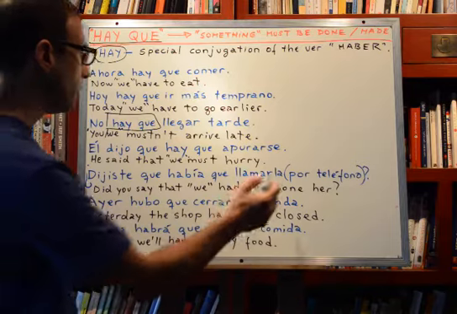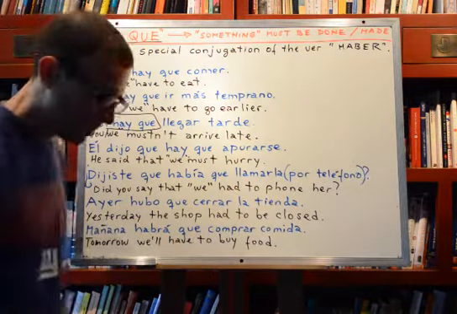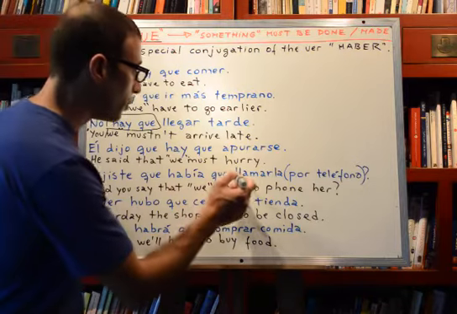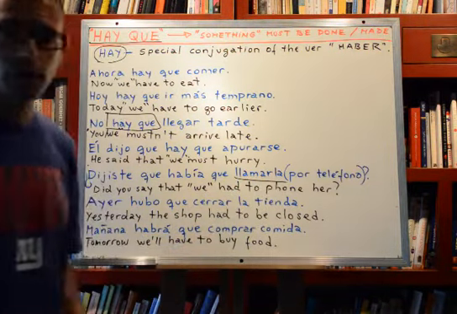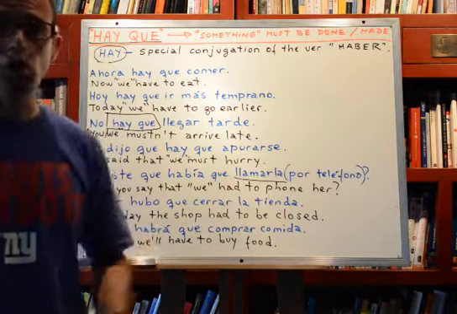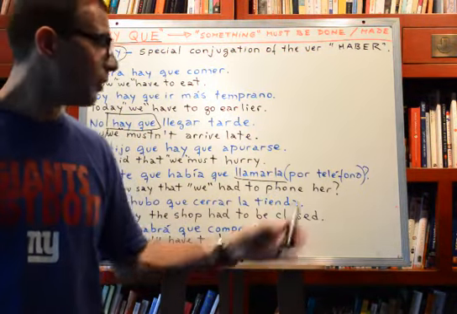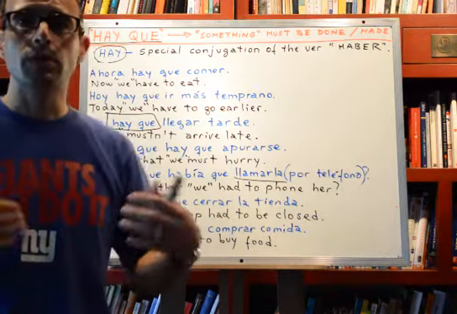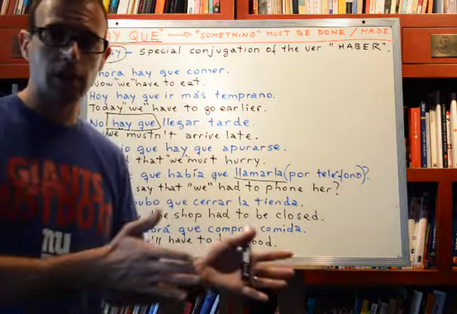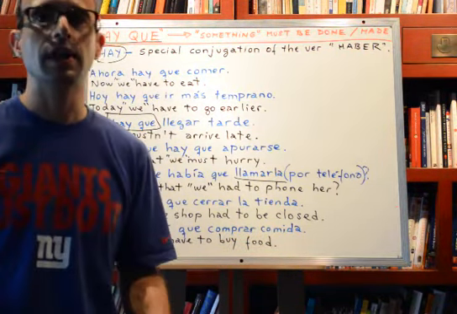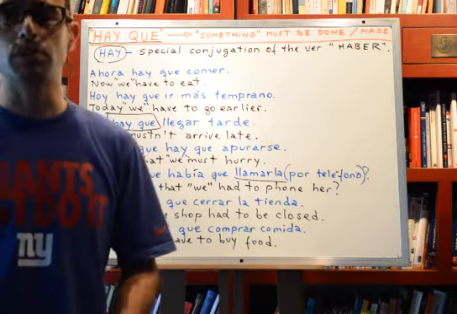And why did I write por teléfono between brackets? Because in Spanish, the verb llamar means to call, simply to call. But when we use the verb to call in Spanish, without specifying by telephone, in the right context it can already imply that it means to phone somebody, okay?